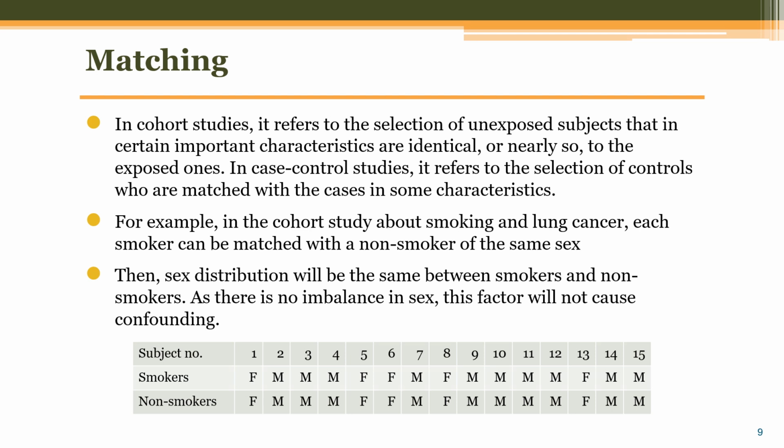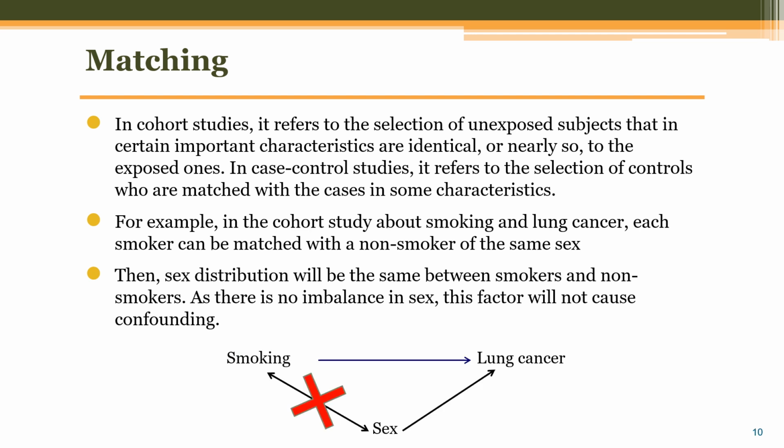For example, in a cohort study examining the association between smoking and lung cancer, we might include 15 smokers and 15 non-smokers. For each smoker, we would find a non-smoker of the same sex to serve as a match control. By matching smokers with non-smokers based on sex, we can ensure that the sex distribution is the same between the two groups. As there is no imbalance in sex, this factor will not cause confounding in this study.